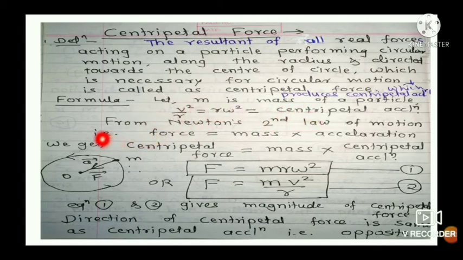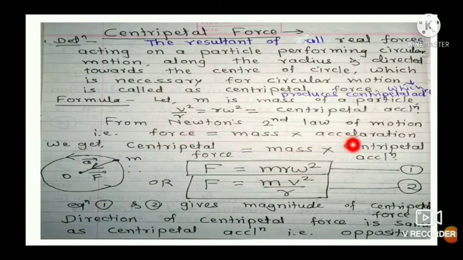Then formula for centripetal force. If m is the mass of a particle performing circular motion, v square upon r, which is equal to r omega square, is the centripetal acceleration. In this centripetal acceleration, v is the linear velocity, r is the radius of a circular path, and omega is angular velocity.